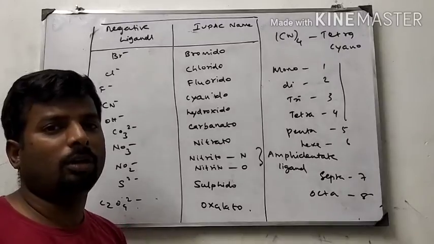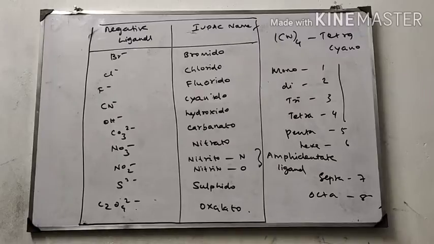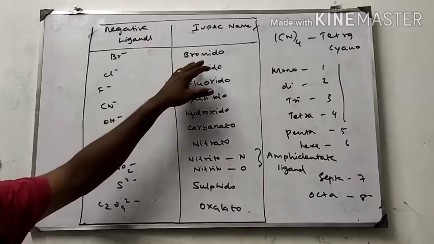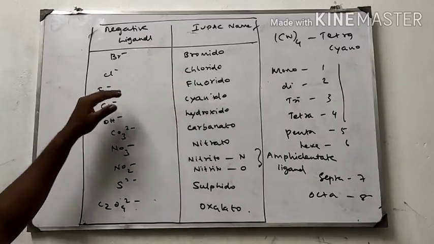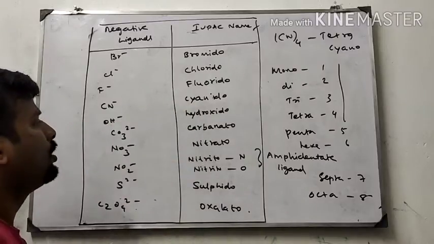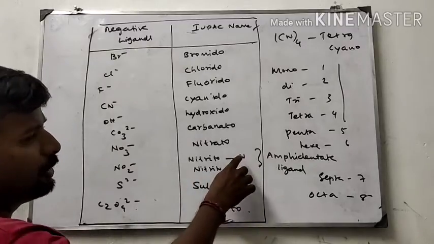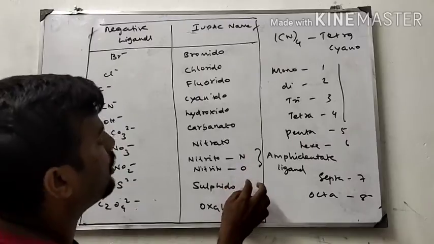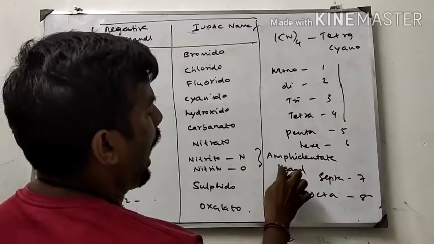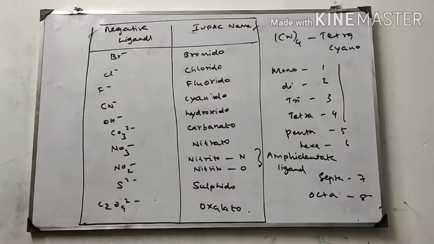Hello students, now I am going to give some examples of anionic, negative ligands. Bromine we write as bromido. Chlorine, chlorido. Fluorine, fluorido. Cyanide, cyanido. OH minus, hydroxido. Carbonato, nitrato. Nitrato-N means nitrogen is linked with the metal. Nitrato-O means oxygen donates electrons to the metal, because it is an ambidentate ligand. Sulfido, oxalato. These are the negative ligands.